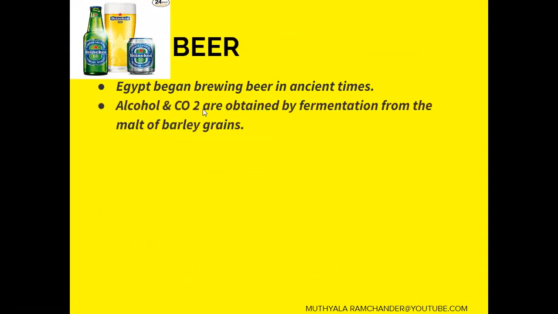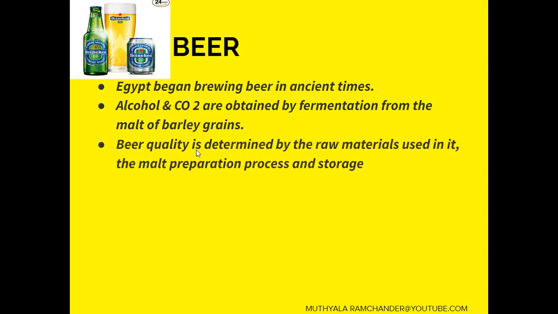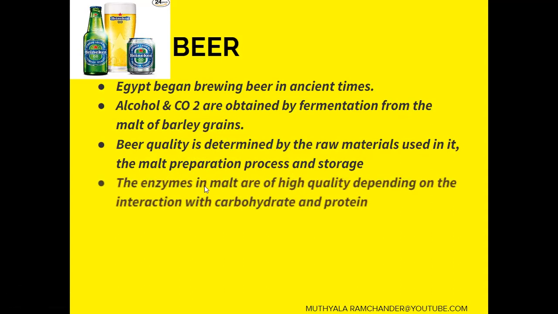Alcohol and carbon dioxide are obtained by fermentation from the malt of barley grains. Beer quality is determined by the raw materials used in it, the malt preparation process, and storage.